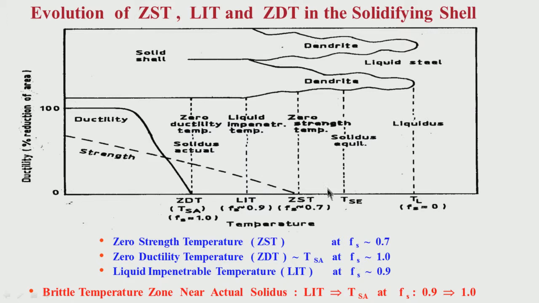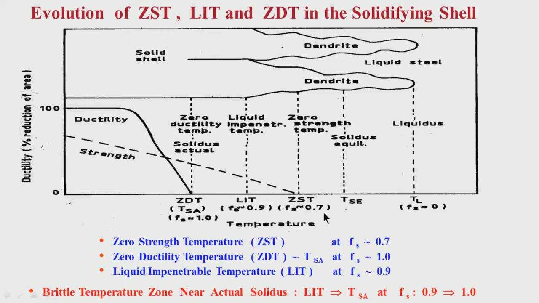When the solid fraction has reached 0.7 or say 0.75, the strand has started developing strength. So ZST, the zero strength temperature, or NST, the nil strength temperature, is more or less the temperature